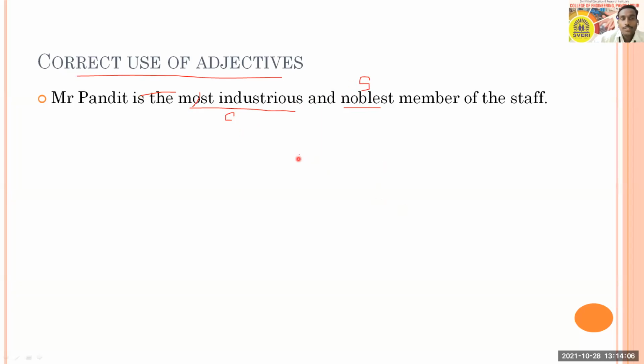So you need to use adjectives which take the suffix er and est first. In this case, noblest is the adjective. When we are using it in superlative, it takes est. So such adjectives will be used in the beginning, and then we are going to use the adjectives which do not take er est, but we need to use more and most. So their place or position can be changed.